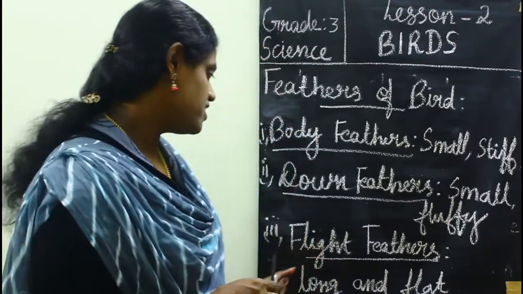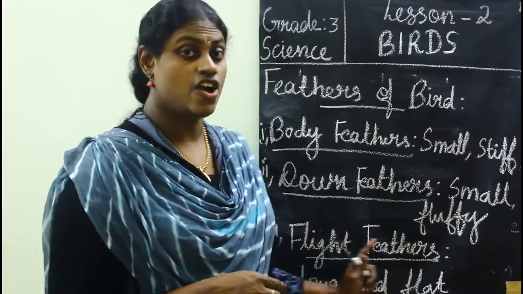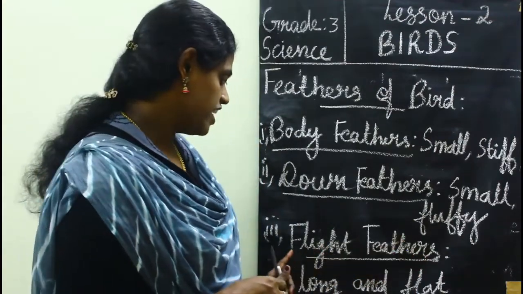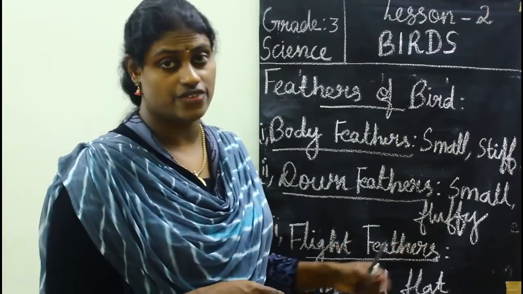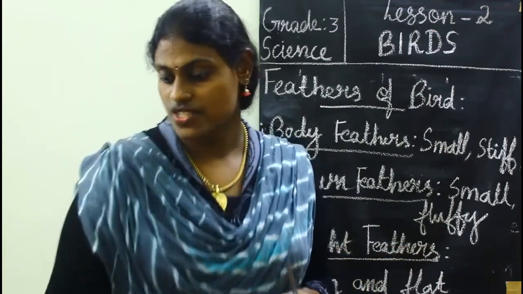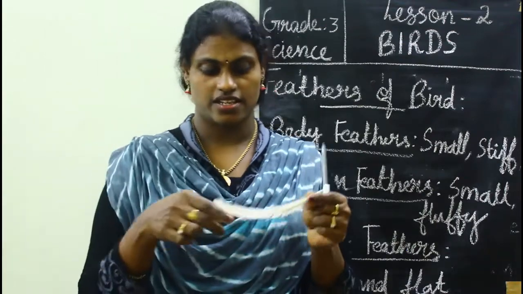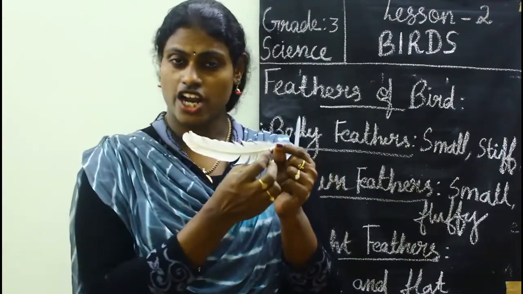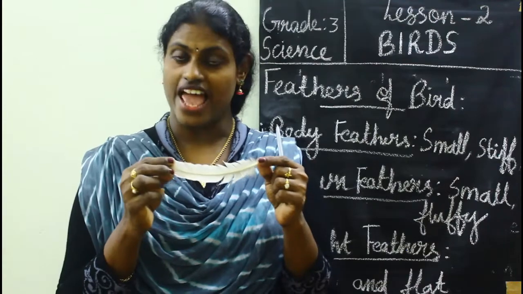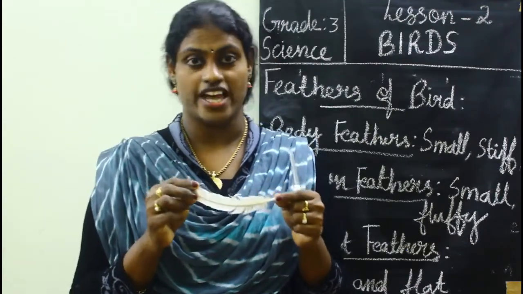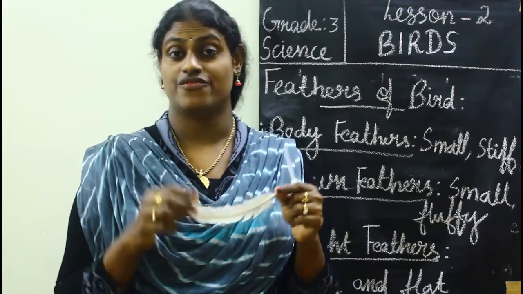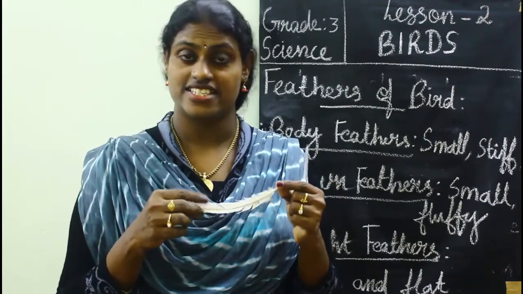So the next is flight feathers. Flight feathers. So these are, can you see this? These are long and flat feathers. This type of feather you can find in birds' wings and on its tails.